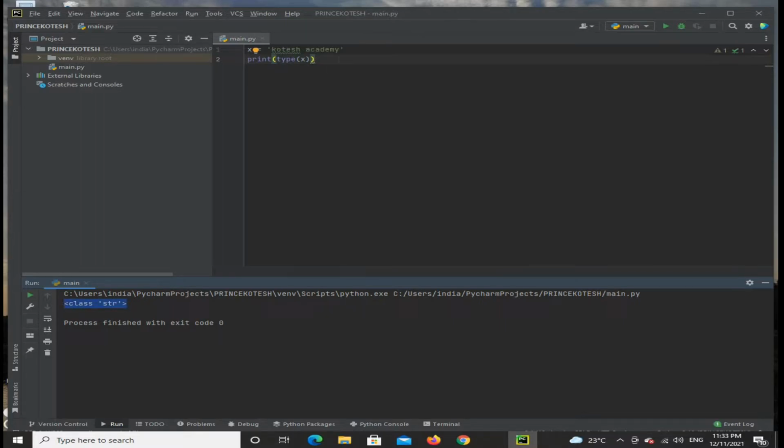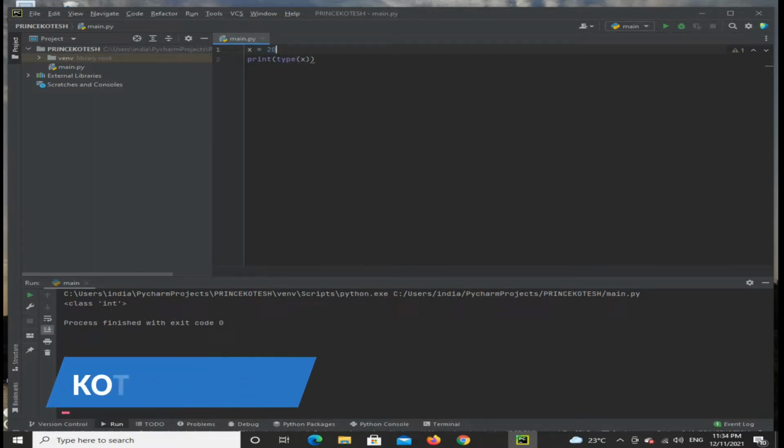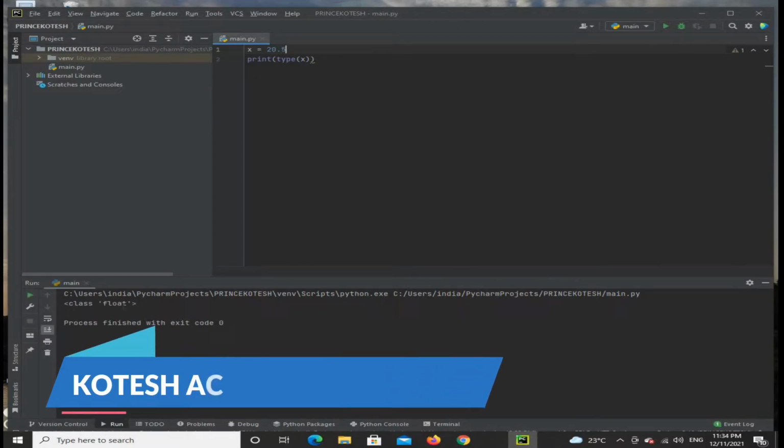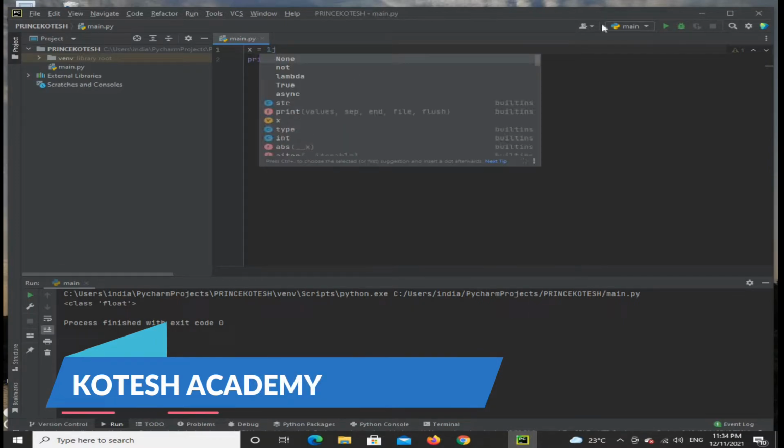Okay. Next, for example, x is equal to 20, print type of x. After running, here the x value is 20, which is an integer. For example, if the x value is 20.5 and you run it, you will get float. For example, x is equal to 1j, then print the type; that is complex. That is one type of complex.